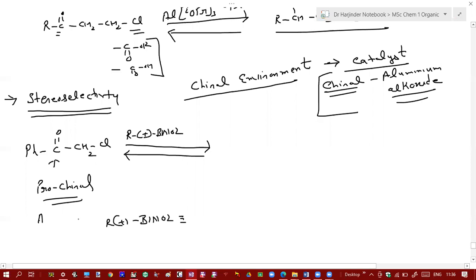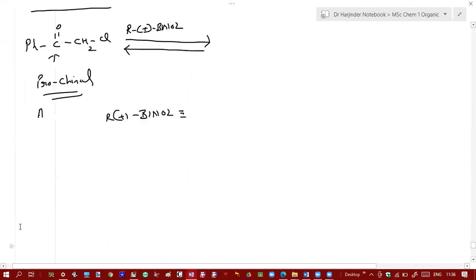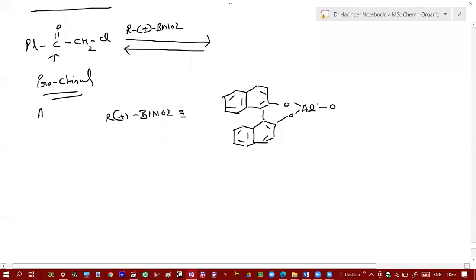It is a chiral reagent, and it is basically this one.